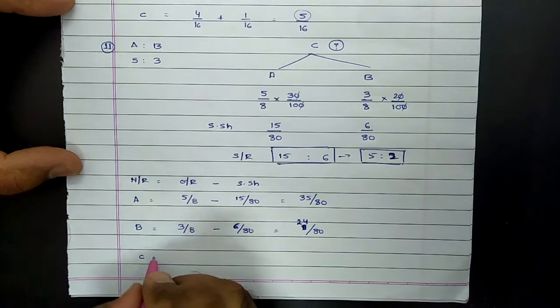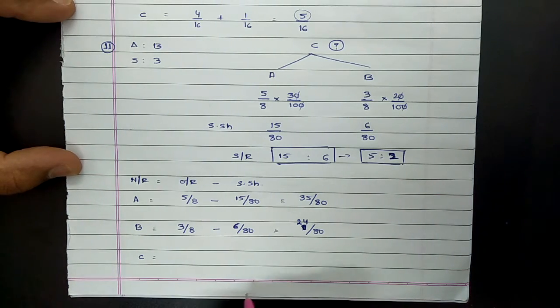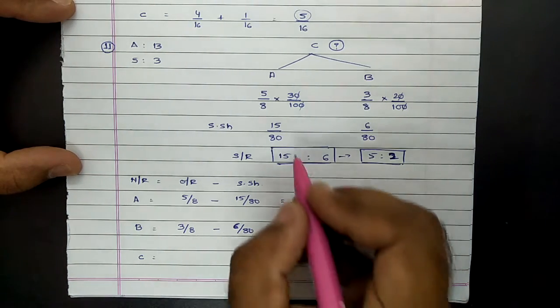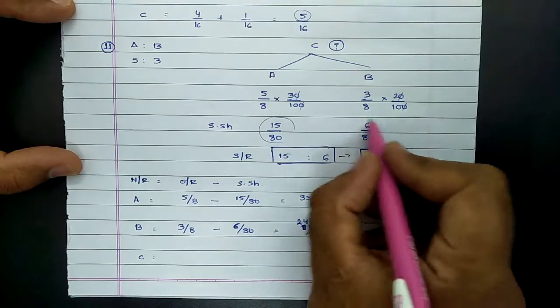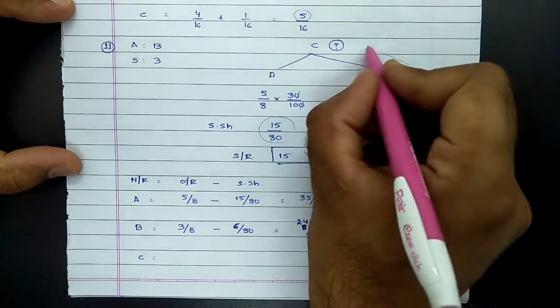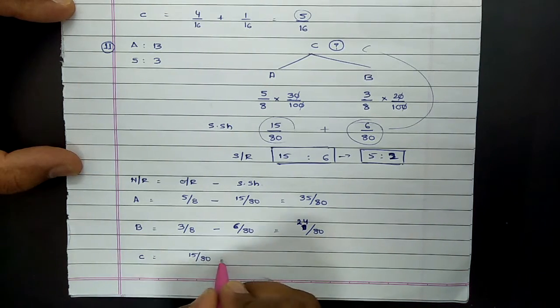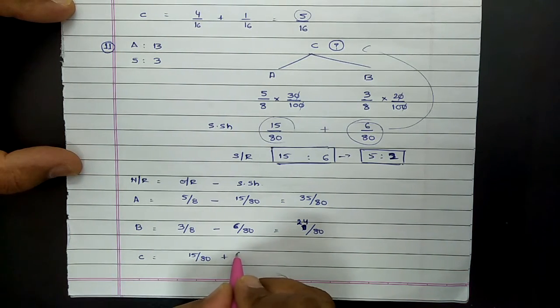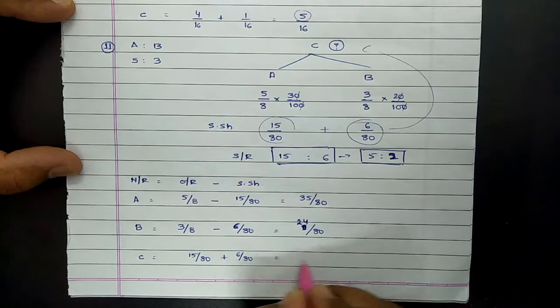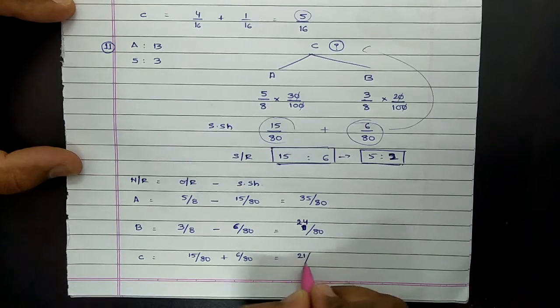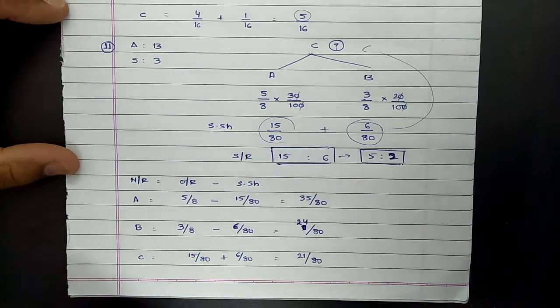And for partner C, C's new share is not given, but indirectly we can ascertain same rule to be applied. Sum of sacrifice is always equal to new partner share, that is 15 by 80 received from A plus 6 by 80 received from B. So total value received by C was 21 by 80. Now just cross verify.